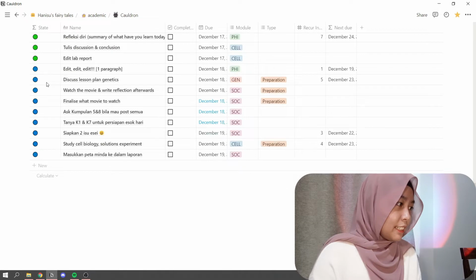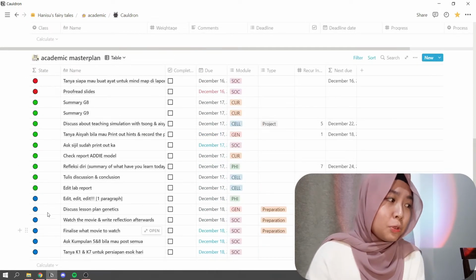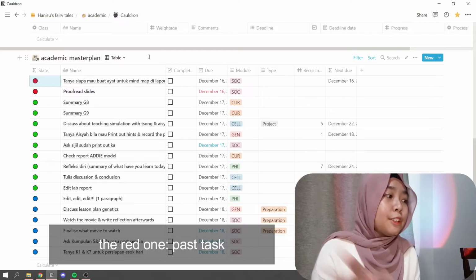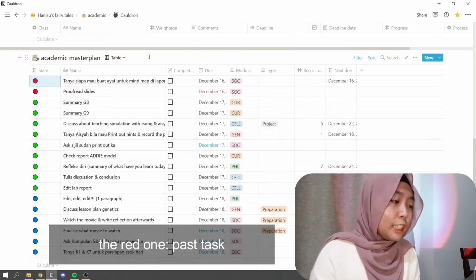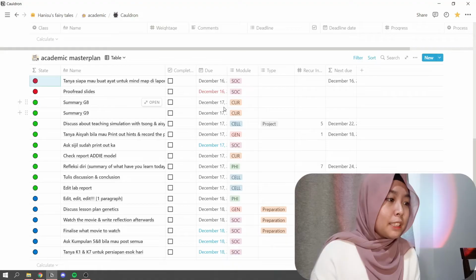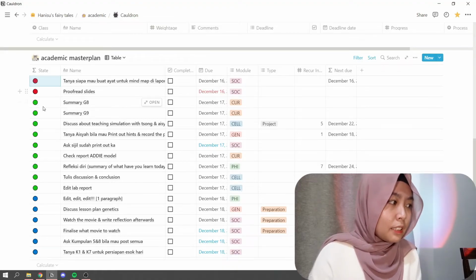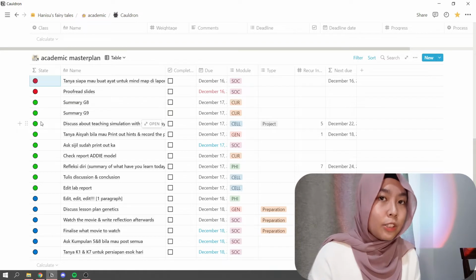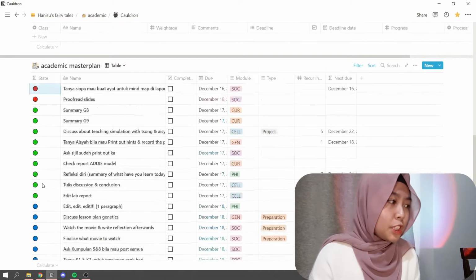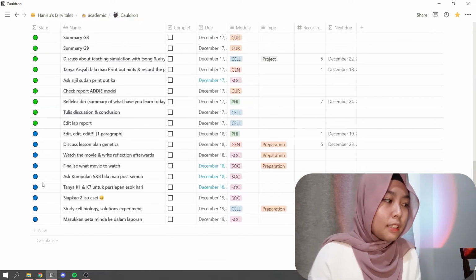For the state, you can see there's red, green, blue. So what does this mean? Actually, I got this formula thanks to Thomas Frank. The red one shows that the due date is past. The green one shows the task that you have to do today. Because today is 17 December, so it's green. That means you have to do it today. And the blue one is the task that you have to do in the future. It can be tomorrow, the day after tomorrow, or any day, but not today and not in the past.